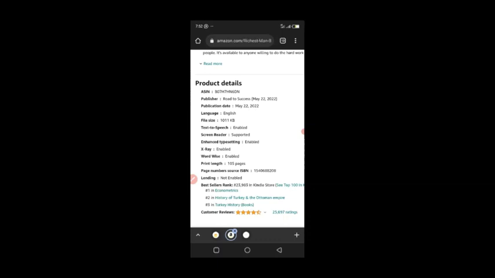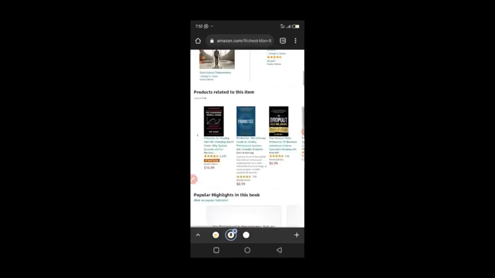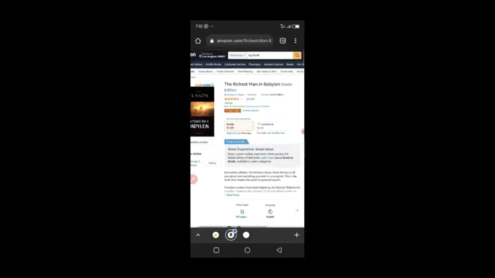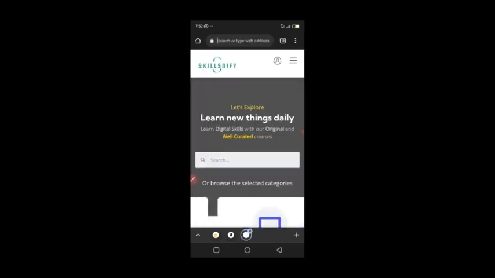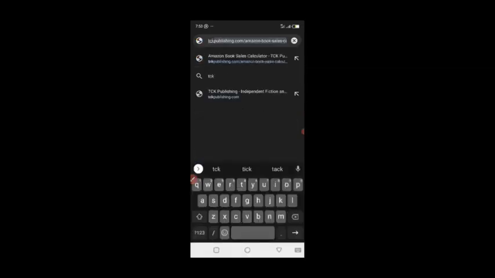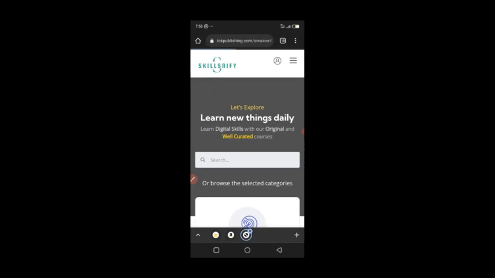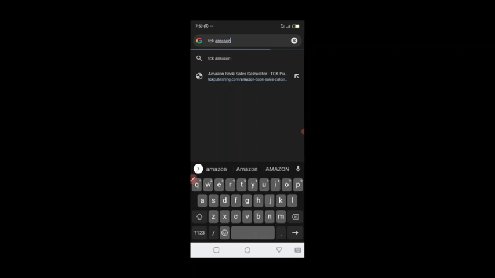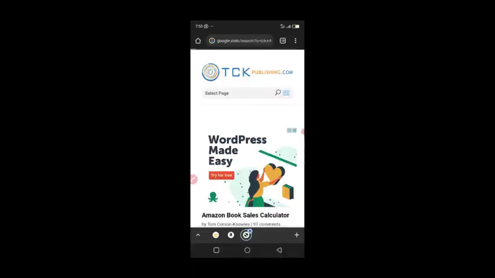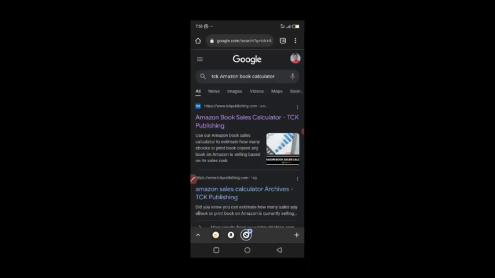That is the tool that we use in calculating how many copies this book can sell daily, and how many copies it can sell monthly. So we can now use it to calculate the potential of this particular book, right? So what you want to do is head over to TCK Publishing. They have a good calculator, the Amazon Book Sales Calculator. You just head to tckpublishing.com, or you can just Google it. You can just say TCK Amazon Book Calculator, and then hit enter. When it loads, you're going to see the first option is the first link. Just click on it, and it will load the calculator for you.